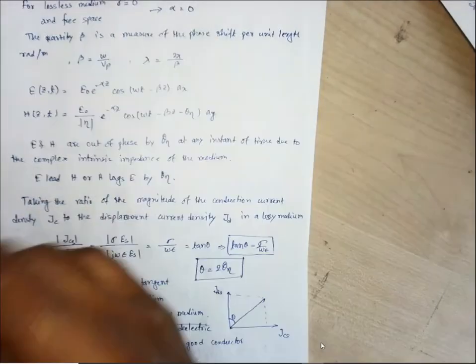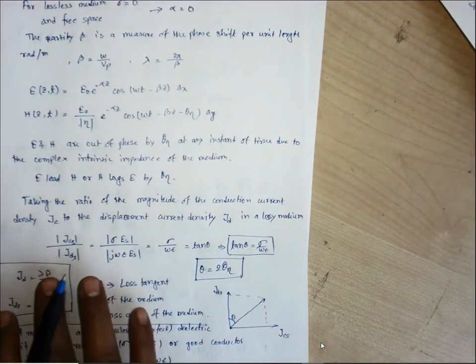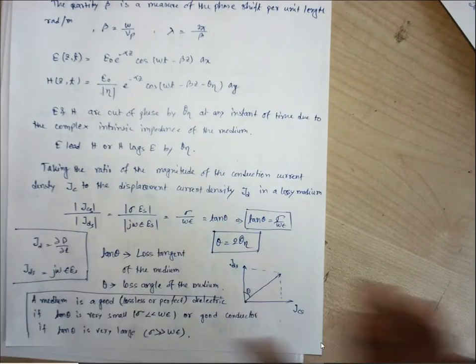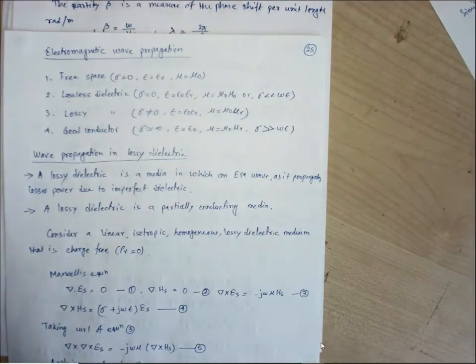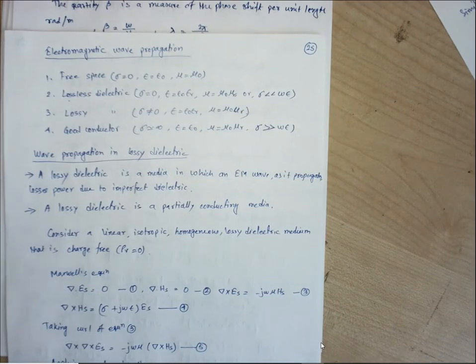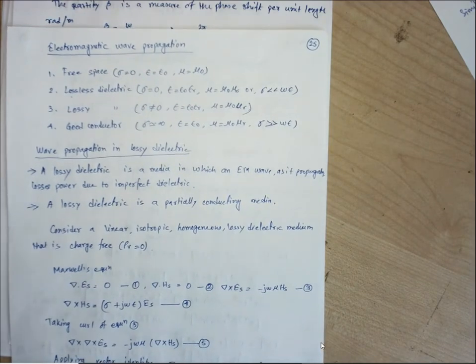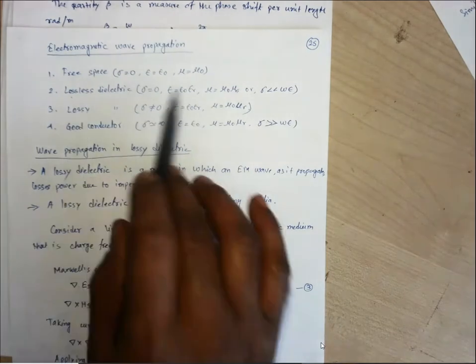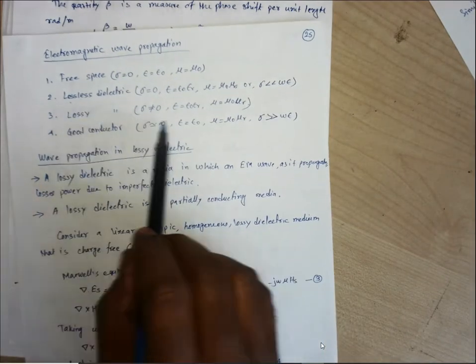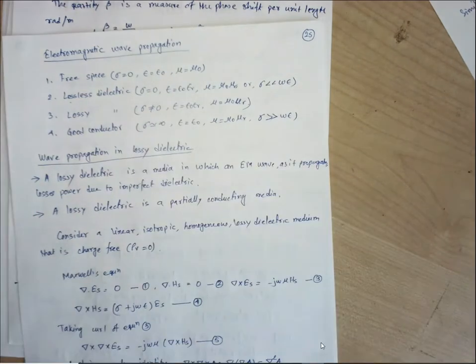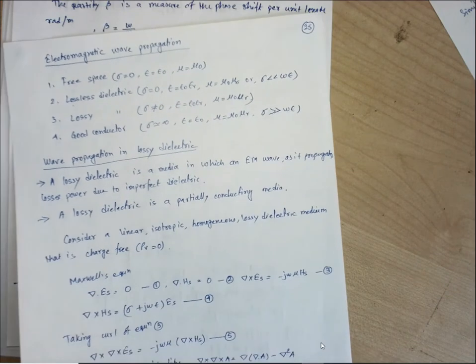So obviously for this, on the expressions we have derived till now, if we apply our particular concept, these parameters we can easily find out: the expressions of the electric field and magnetic field, the attenuation constant, the phase shift constant, the intrinsic impedance of the medium, whatever it is. Once we have derived them for the lossy medium, we can apply all the conditions and easily derive the different conditions of the field.